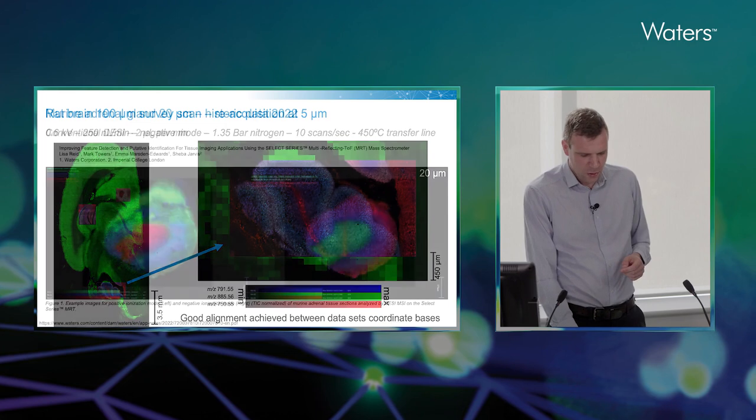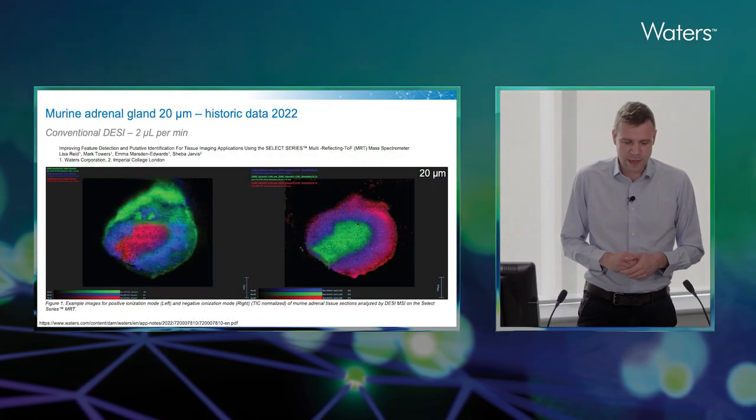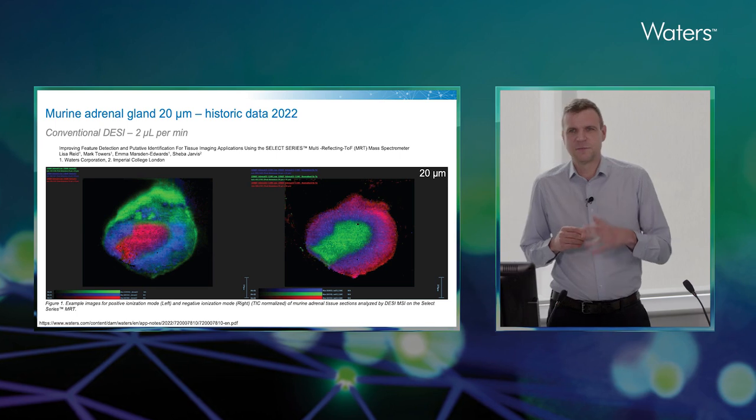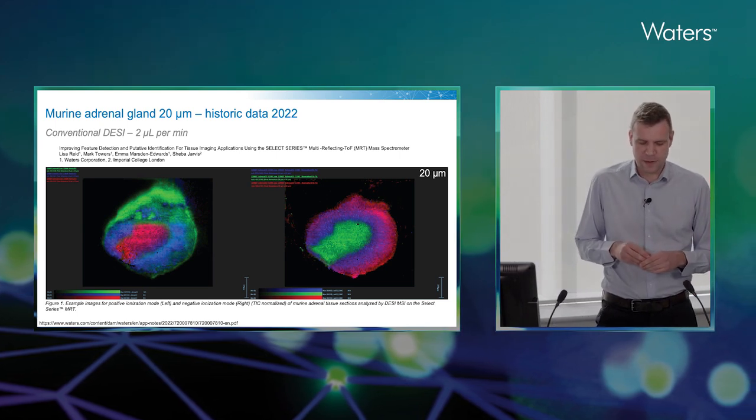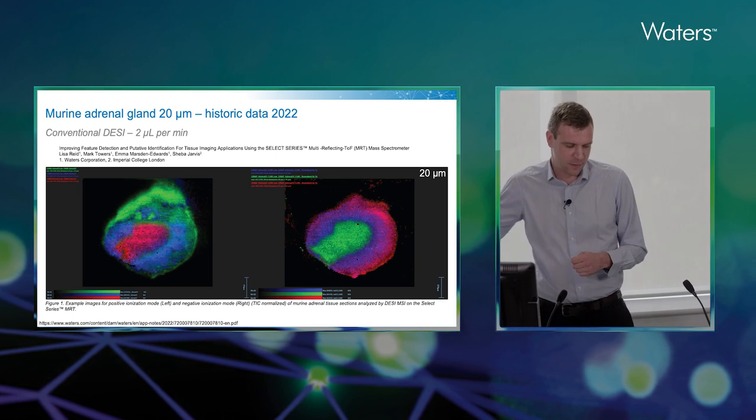One of the other things that the microscope mode is quite useful for is trickier samples. So this is some previous data that we acquired in 2022. This is a mouse adrenal gland, and we were quite happy with this image at the time.